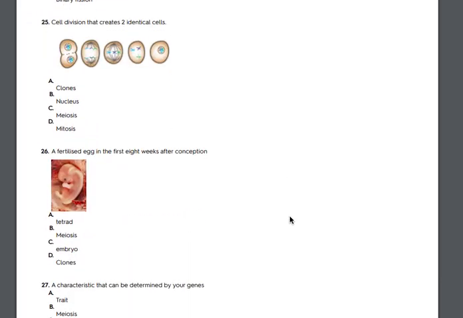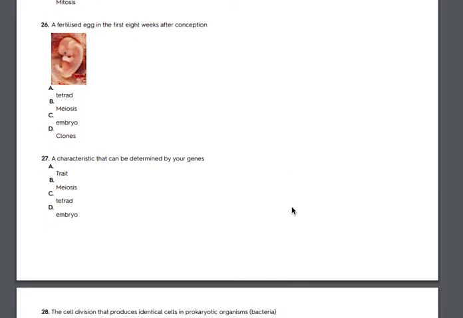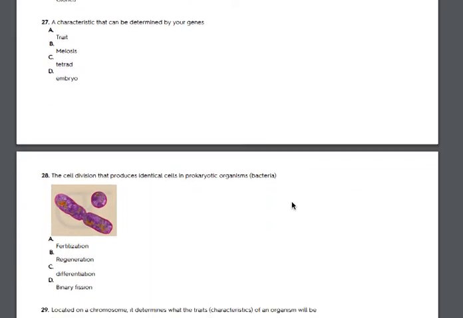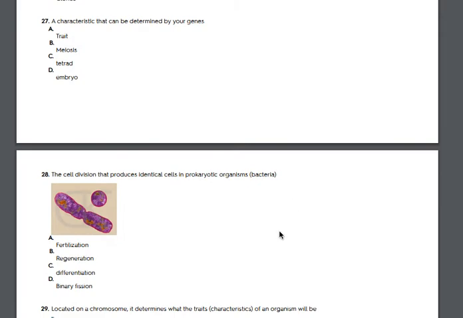25. Cell division that creates 2 identical cells. A. Clones. B. Nucleus. C. Meiosis. D. Mitosis. 26. A fertilized egg in the first 8 weeks after conception. A. Tetrad. B. Meiosis. C. Embryo. D. Clones. 27. A characteristic that can be determined by our genes. A. Trait. B. Meiosis. C. Tetrad. D. Embryo.